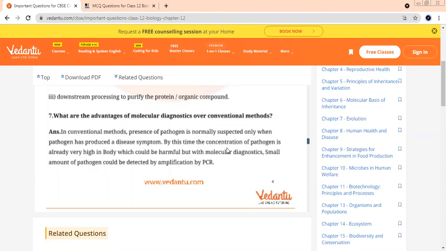But with molecular diagnosis, even if there's one pathogen, we can detect it with the help of which technique? PCR. When one pathogen enters your body, it will not show symptoms. It will first multiply in number. When they become thousands, only then the effect is shown. So this is only possible in advanced techniques.